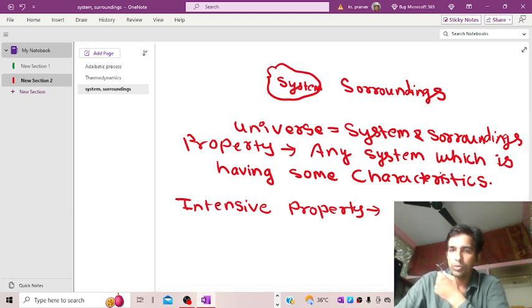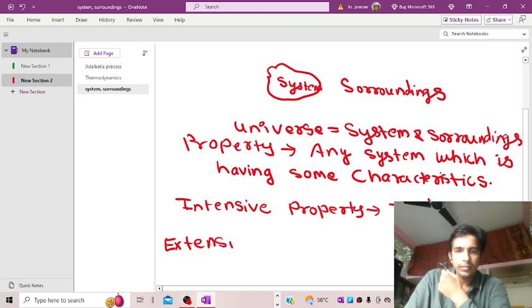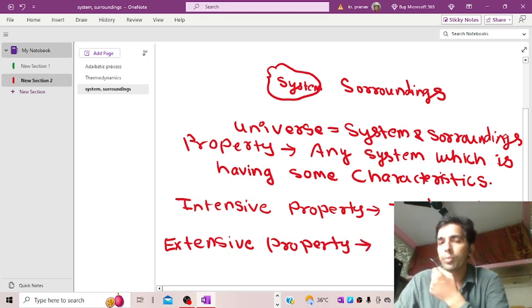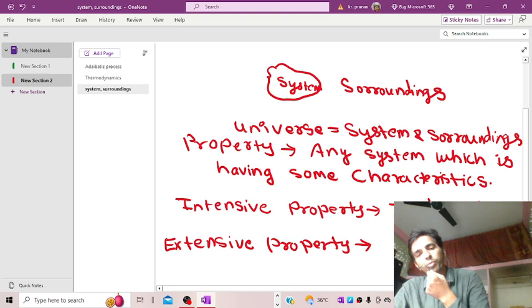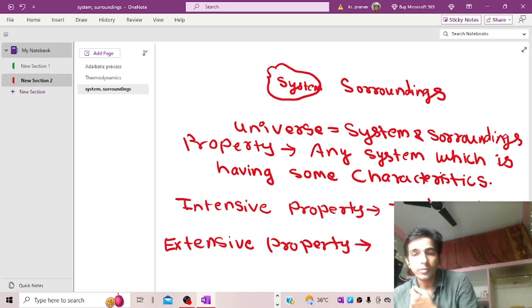Intensive properties are those properties which are independent of the mass, which will not depend on mass. And as far as extensive properties are considered, extensive properties are those properties which are dependent on the mass of the system.